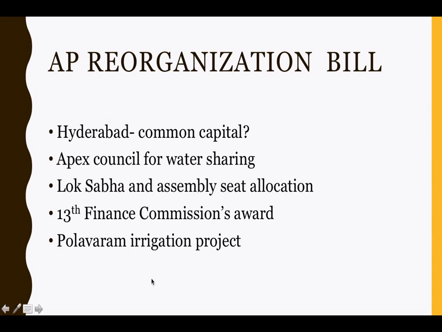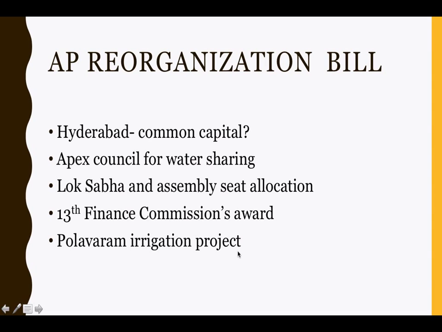Now moving on, there's also another issue of the Polavaram irrigation project. This was a very ambitious irrigation project undertaken by Chandrababu Naidu and developed also by YS Rajasekhara Reddy. This Polavaram irrigation project, which is on the Godavari river, is a multi-purpose irrigation project.